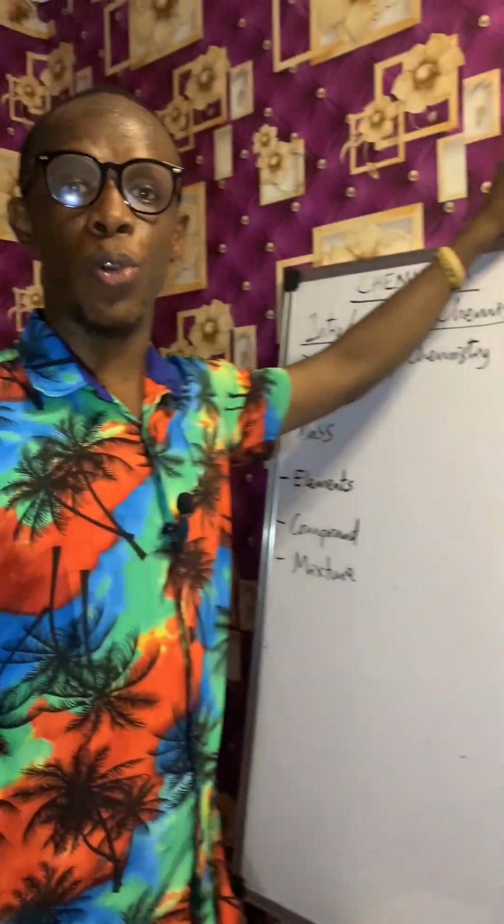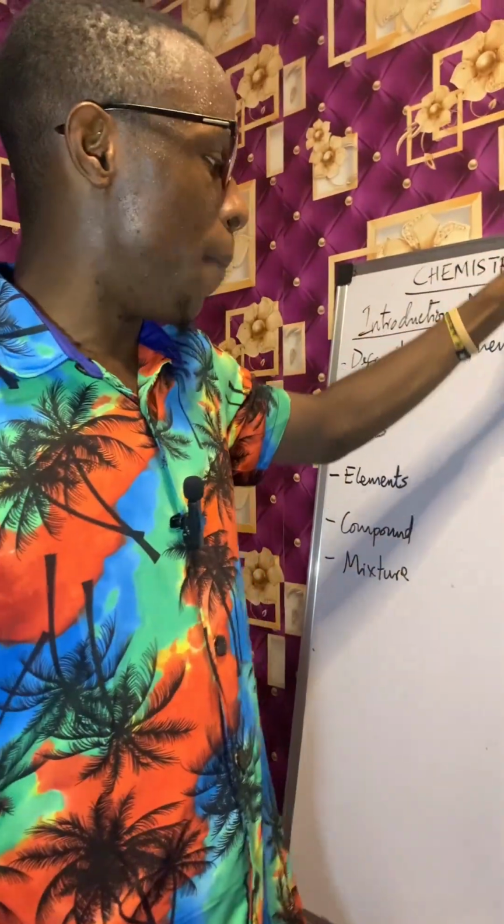These are the first 20 elements, and these numbers here denote the atomic numbers of each of them.